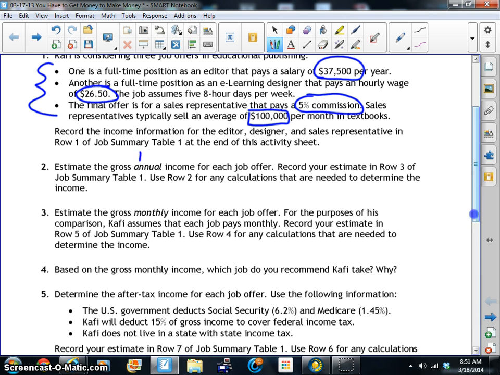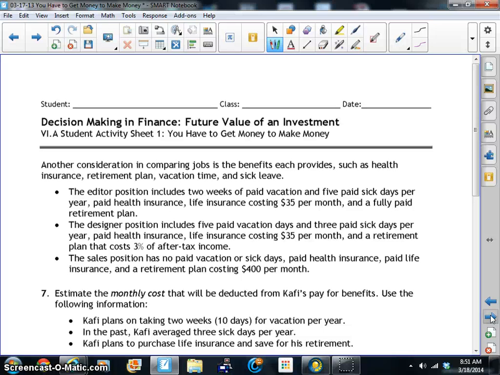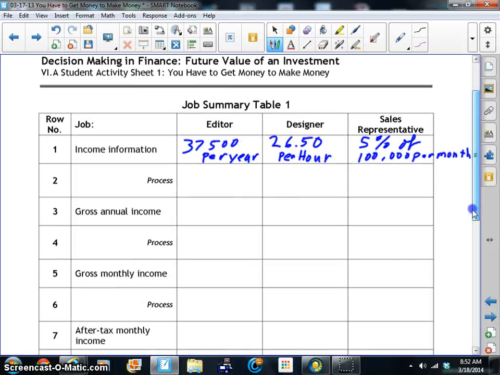This means 1 year. 1 year's worth of income from this, and this is the gross amount. Of course, we understand that what you get paid isn't what you're going to get at the end. You're going to be having a few deductions. We're going to be doing the deductions in this particular course. So first things first, the process for the first one, for the editor, is basically no process because we already told this is the amount that he gets per year.